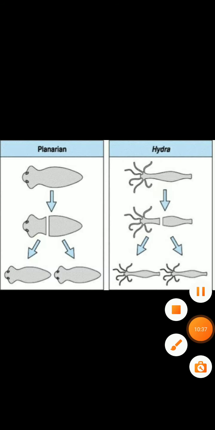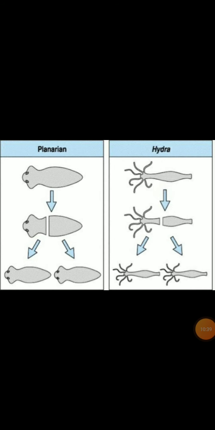Whereas what happens in regeneration? In regeneration, it does not happen on its own. It happens accidentally. It is an accidental process. Somehow it is cut or somehow it is broken, then regeneration happens. So that is the difference between fragmentation and regeneration.